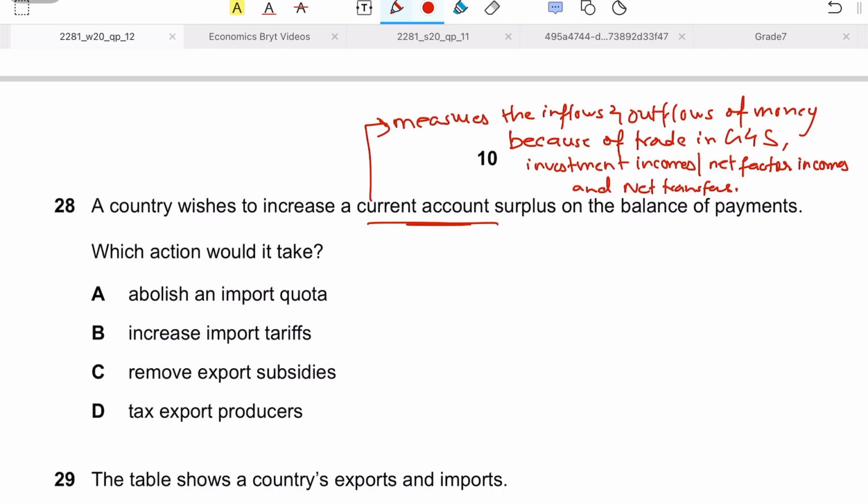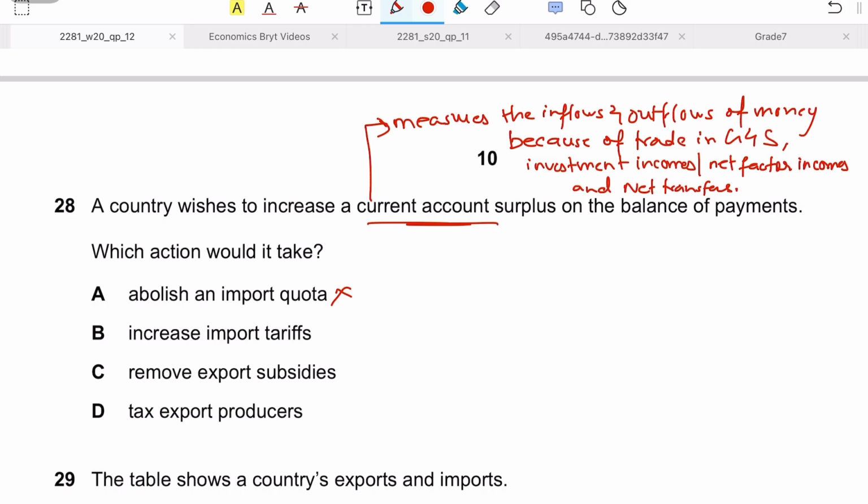So if the current account is in surplus and the country wishes to increase the current account surplus, then obviously what should it do? It should either improve exports or reduce imports. So which action would it take? It would abolish an import quota. Why would it abolish an import quota? It should establish an import quota so that imports reduce. So A would not be the answer.